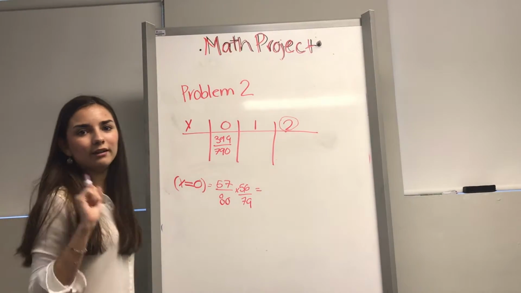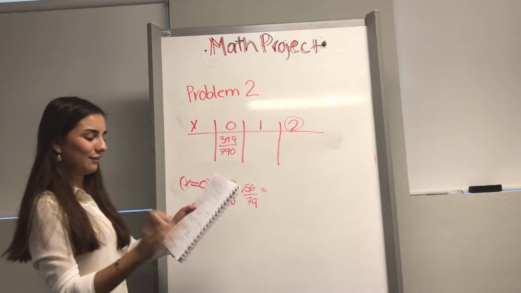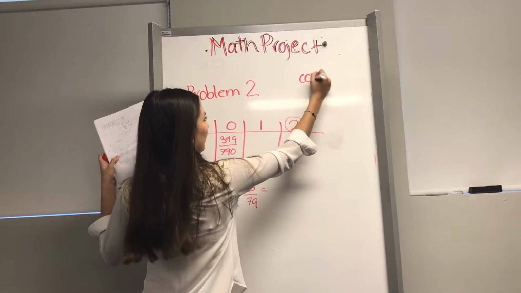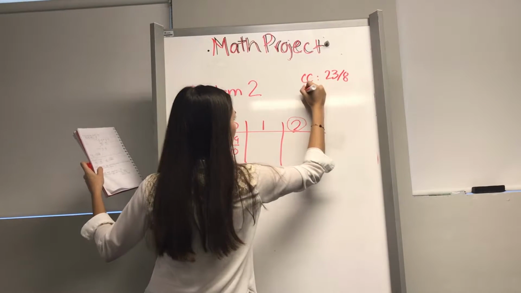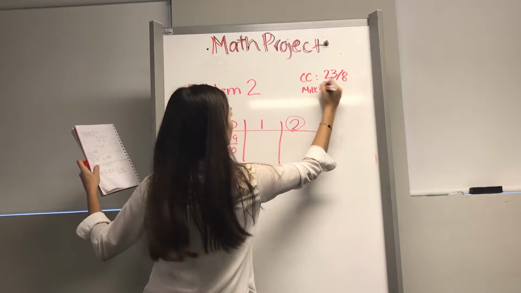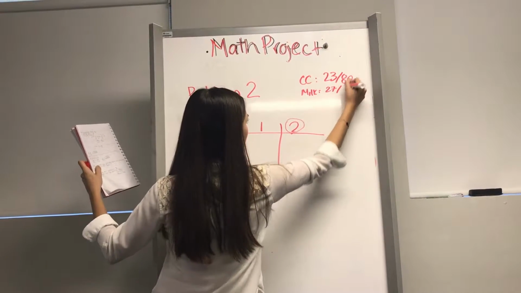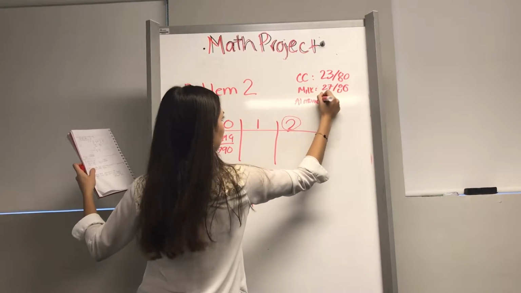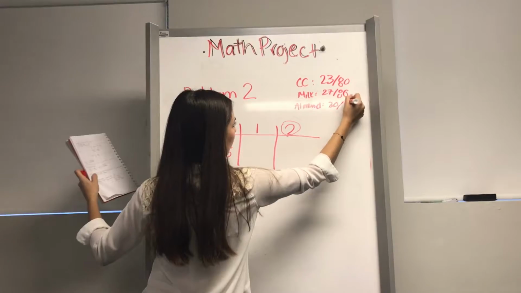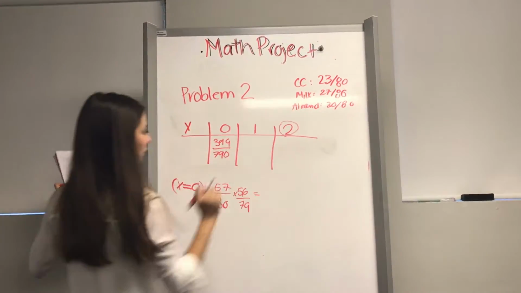If you don't remember how many chocolates we have: cookies and cream, 23 over 80; milk, 27 over 80; and almond, 30 over 80. We're basing on these 3 numbers.